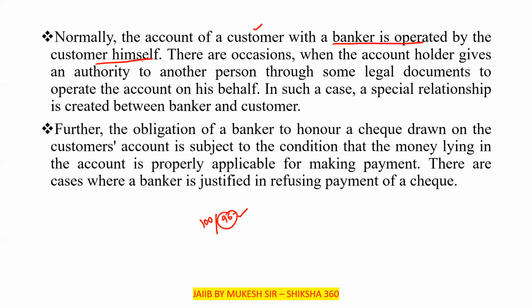In some cases, there are occasions when the account holder gives an authority to another person, taking some legal documents, to operate the account on his behalf.